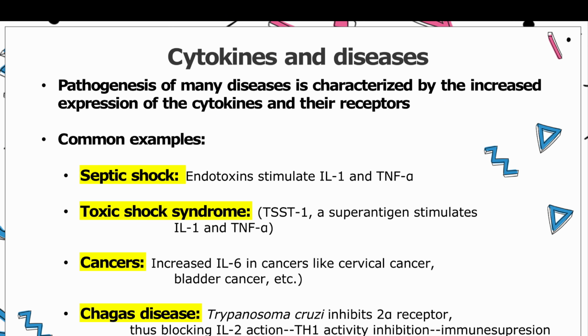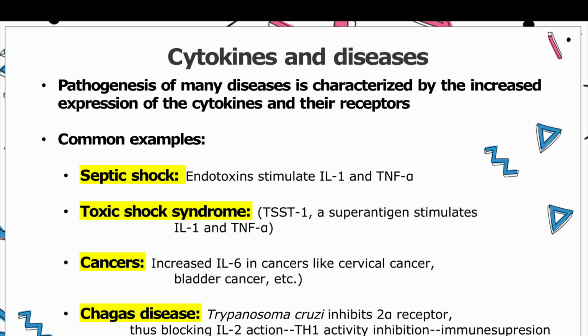So, cytokines and diseases. Pathogenesis of many diseases is characterized by increased expression of cytokines or their receptors. Common examples include the following: septic shock. Septic shock due to gram-negative bacteria such as Escherichia coli, Neisseria meningitidis, etc., is mediated by endotoxins released by these bacteria. These endotoxins stimulate macrophages to produce interleukin 1, tumor necrosis factor alpha, etc.